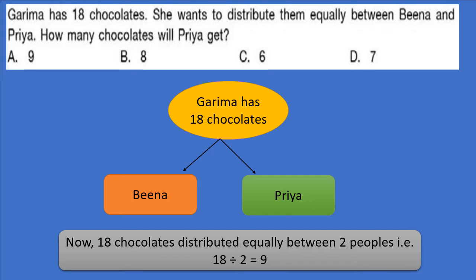Garima has 18 chocolates. She wants to distribute them equally between Bina and Priya. How many chocolates will Priya get? Now see the figure. Garima has 18 chocolates. She wants to distribute them equally between Bina and Priya. So now 18 chocolates have to be distributed equally between two people. So we'll do 18 divided by 2 equals to 9. So each will get 9 chocolates and Priya will get 9 chocolates.